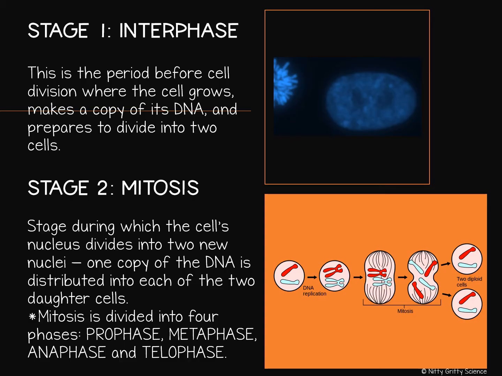Now, once interphase is completed, the second stage of the cell cycle begins. This second stage is called mitosis, and it is the stage during which the cell's nucleus divides into 2 new nuclei. During mitosis, 1 copy of the DNA is distributed into each of the 2 daughter cells. Scientists divide mitosis into 4 parts or phases: prophase, metaphase, anaphase, and telophase, which we are going to go more into this chapter.